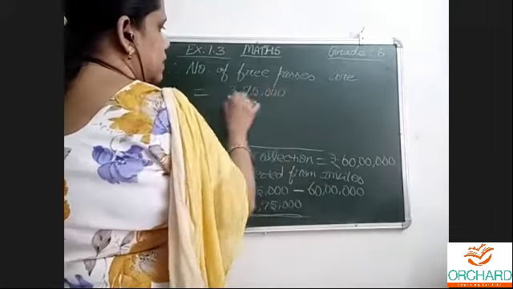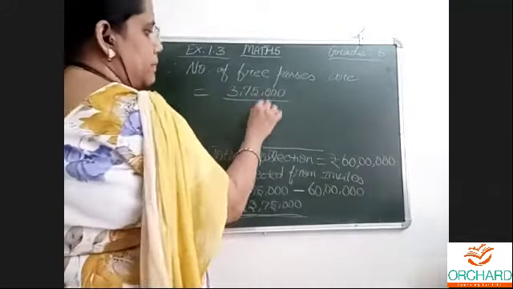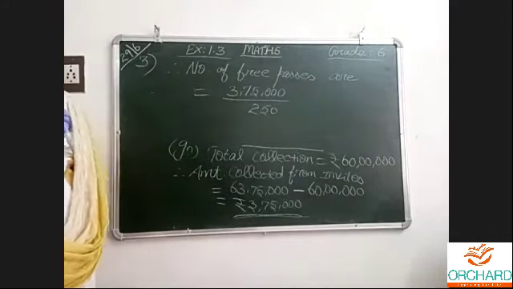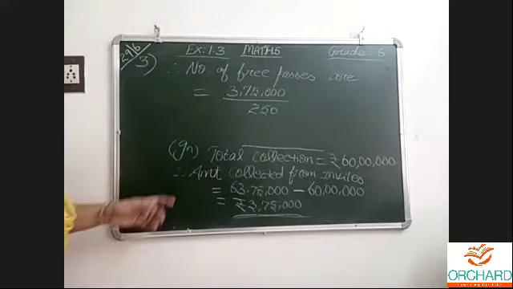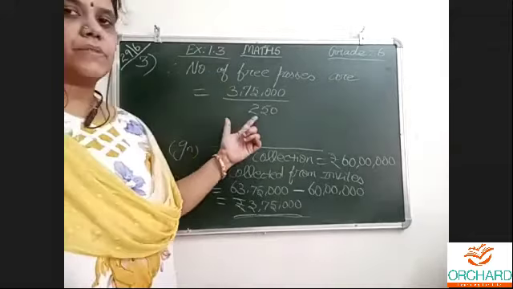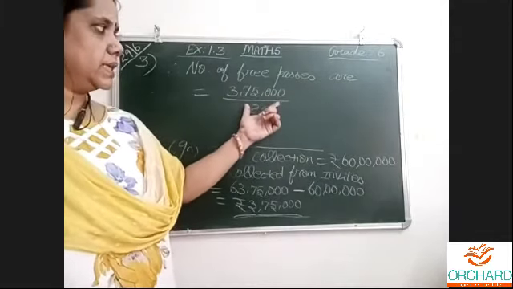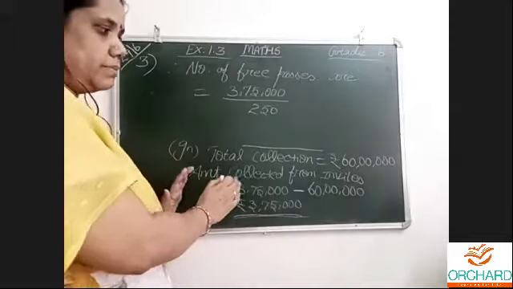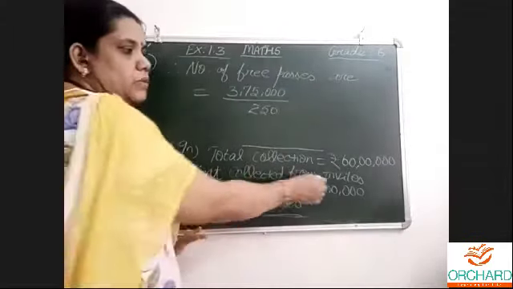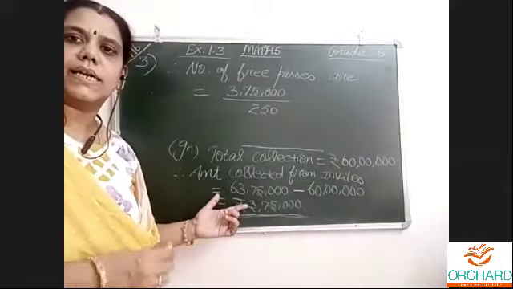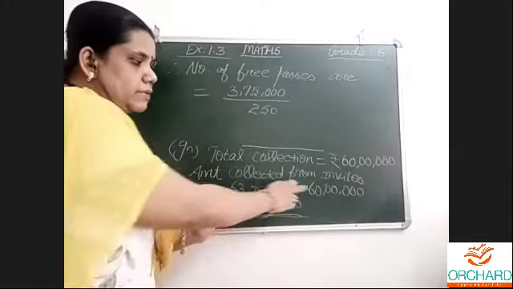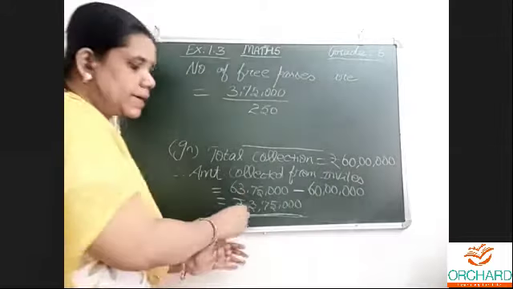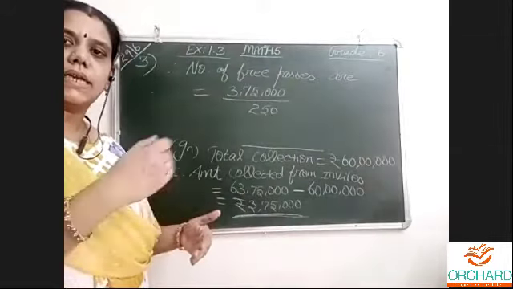3,75,000. This amount is divided by the cost per ticket, 250 rupees, which we have seen. This many free passes, the amount that is collected. What I want to tell here is the amount collected from the invitees. We subtract this from the normal ticket price. This amount is what we collect from the free passes and the invitees.